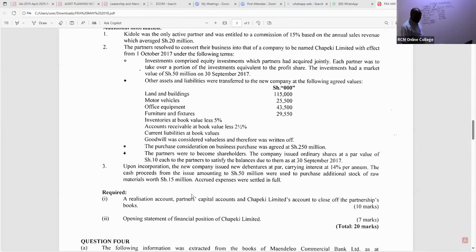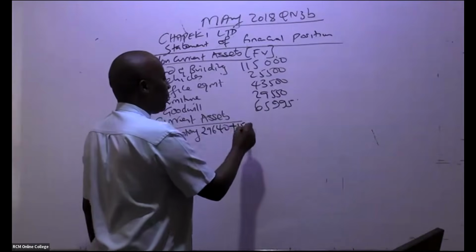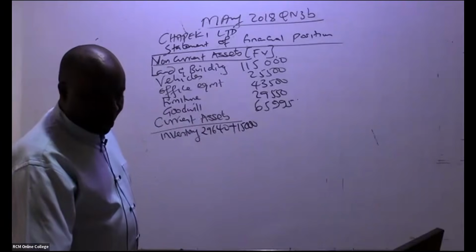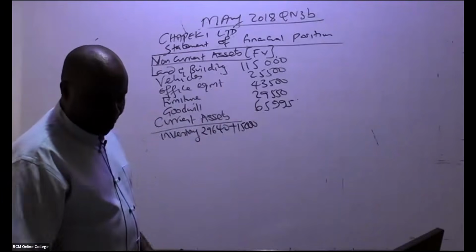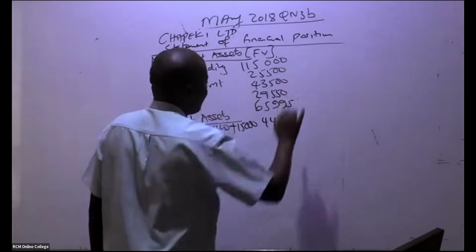The cash proceeds from the issue amounting to 50 million were used to purchase additional stock of raw materials worth 15. As we are working with fair value, plus 15,000. Remember, we're cutting the 3 zeros. So this gives us what figure as inventory? 44,640. Thank you very much. These are marks passing like that.